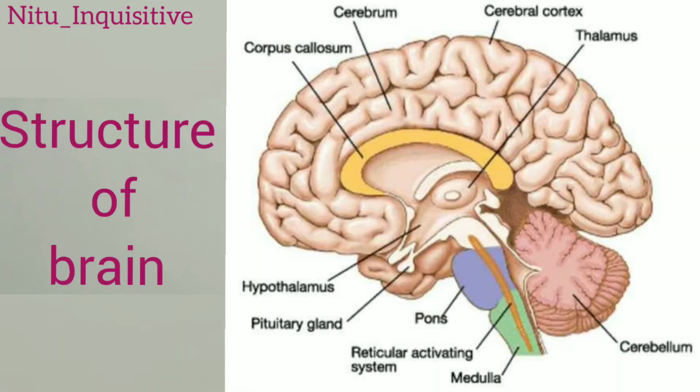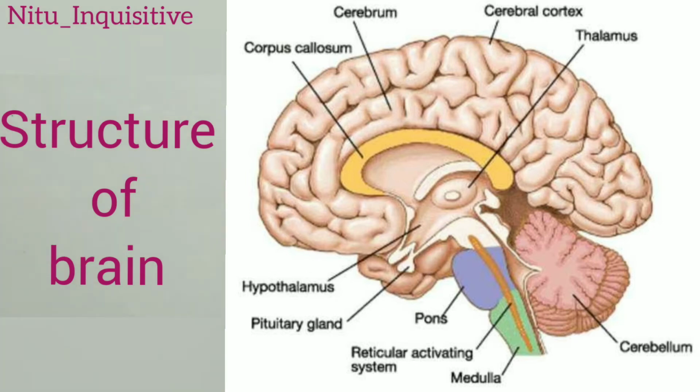So the next part is the hypothalamus. The hypothalamus is one of the smallest structures in our brain, but it plays a very vital role in our behavior. It is small in size, but it plays a very important role. How does it play a very important role? Because it regulates the psychological processes which involve emotional as well as motivational behavior, such as the daily activities we do, like eating, drinking, sleeping. All these things happen just because of the hypothalamus part of our brain. Along with this, it also regulates the internal environment of our body, such as heartbeat, blood pressure, our body temperature, and the hormones being released by the endocrine glands. All of that control is because of the hypothalamus.